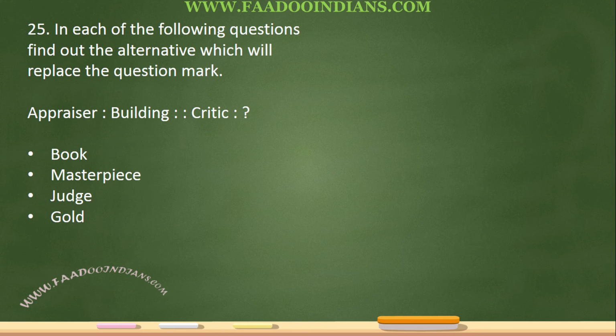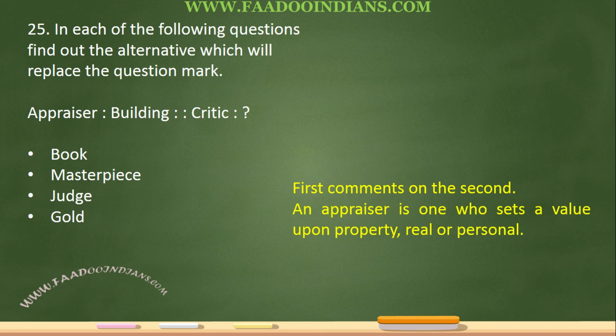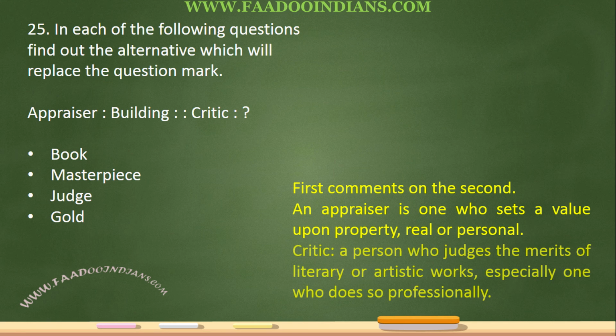So now the last question. Question 25. Appraiser is to building. Critic is to what? The first comments on the second. An appraiser is one who sets a value upon property, real or personal, whereas a critic is a person who judges the merits of literary or artistic works, especially one who does so professionally. So book is the answer. So that makes your set of 25 questions of analogy.